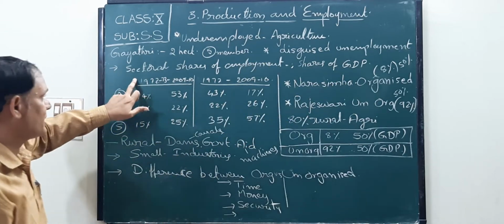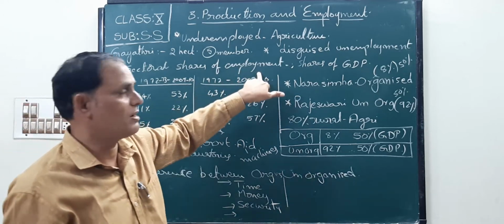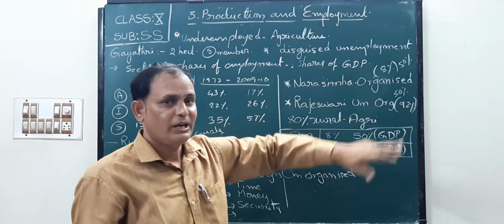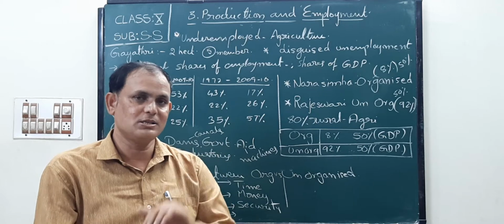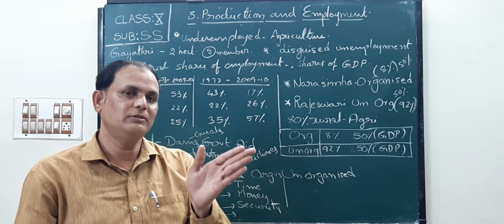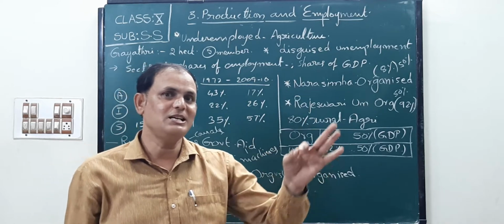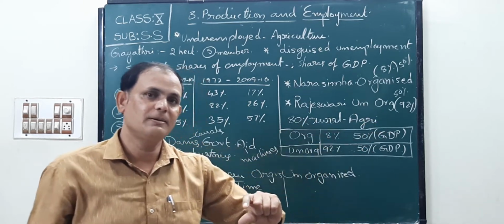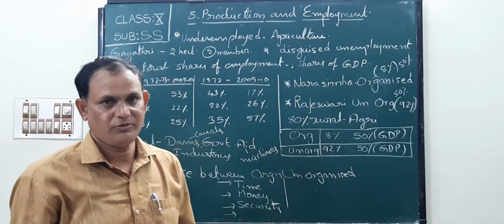Next, sectoral shares of employment, children. Sectoral shares of employment, shares of GDP. In the previous videos also, I drew two pie charts and explained them. The first one is 1972-73 financial year information, and next is 2009-2010 financial year information.